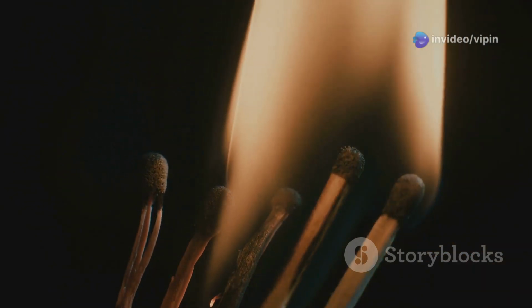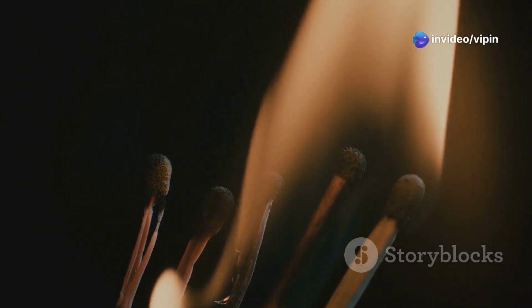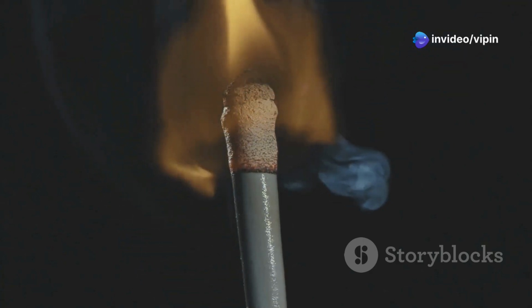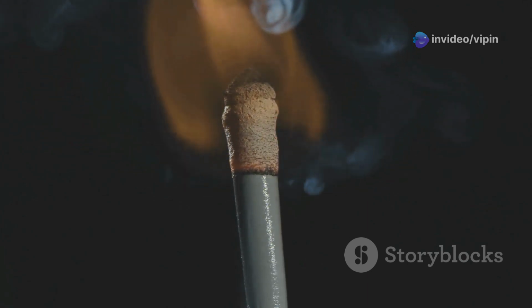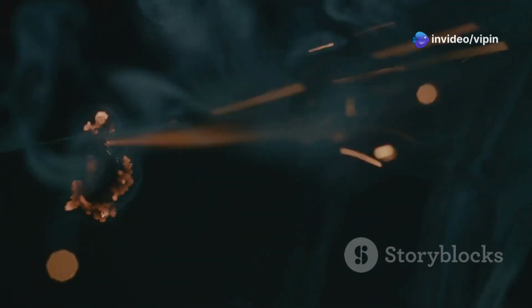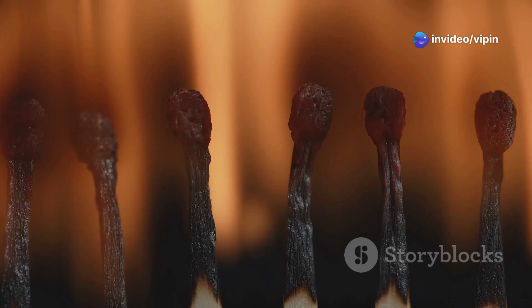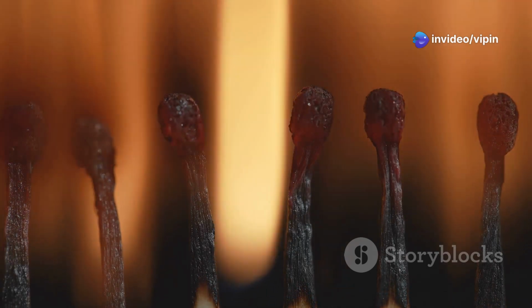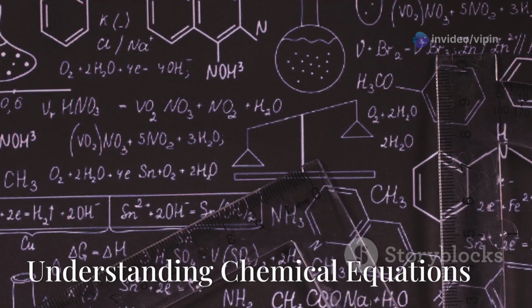for our benefit. Imagine striking a matchstick. The heat from the friction initiates a chemical reaction between the chemicals in the match head and the oxygen in the air. This reaction produces light, heat, and new substances, visible as smoke and ash. This simple example illustrates the transformative power of chemical reactions.